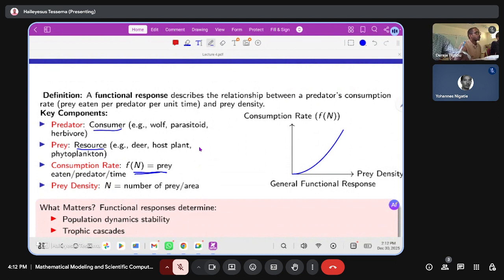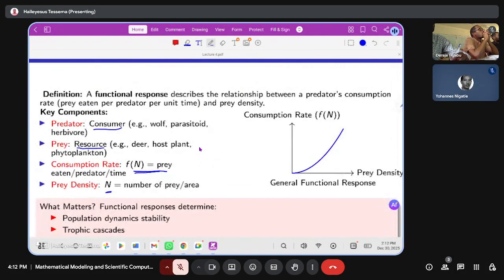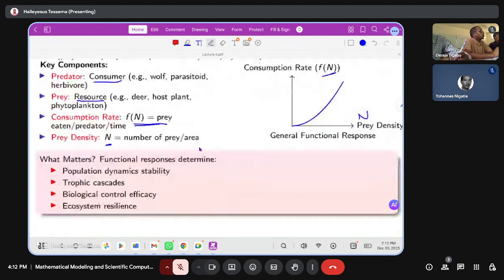And the prey density, we can say n is just the prey density, the number of prey per given area. And we can draw the consumption rate F(n) versus the density n, just like this one. We can represent the general functional response in such a way.